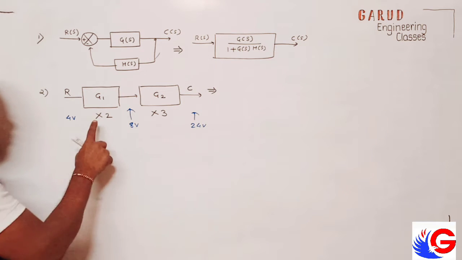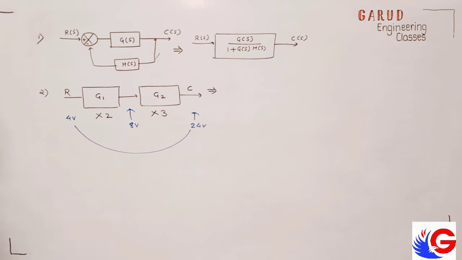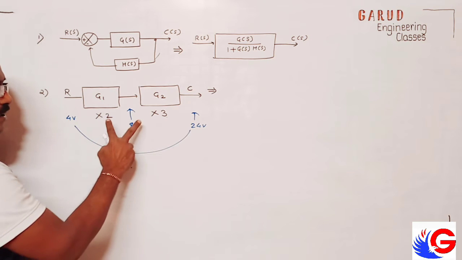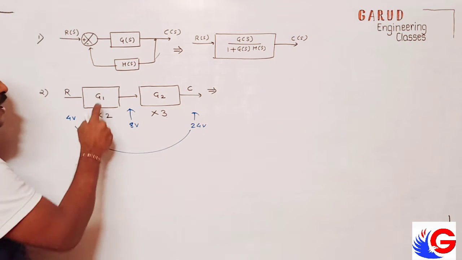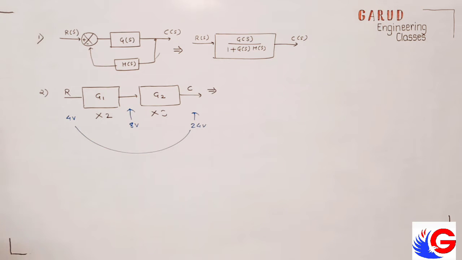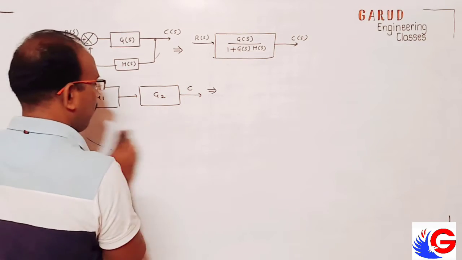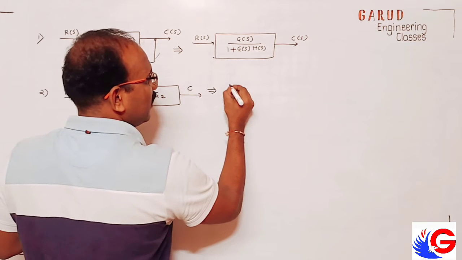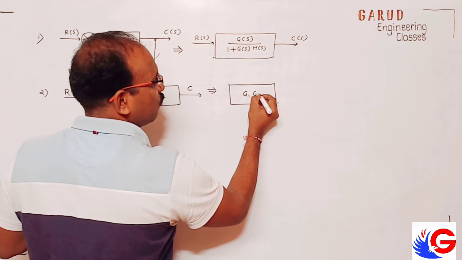Okay, so it is multiplied by what? 4 is multiplied by 6. So what is the total gain? Total gain is 2 into 3, 6. Otherwise 24 divided by 4 will be 6. Output upon input will be the total gain. So whenever we consider 2 blocks in series, the gain will be multiplied. Okay. So here I can say, what is the single block then? The single block will be G1 into G2.